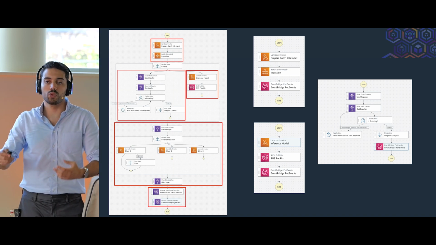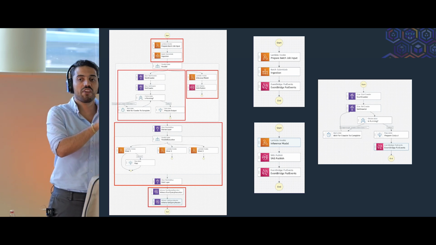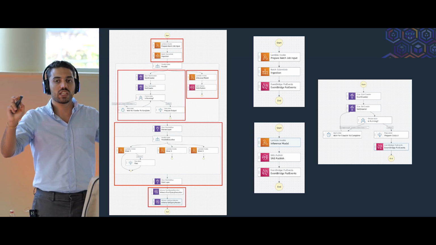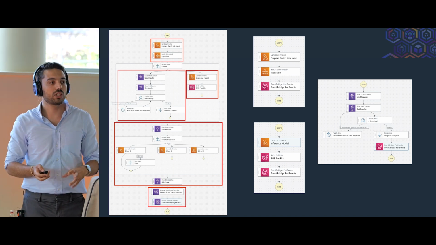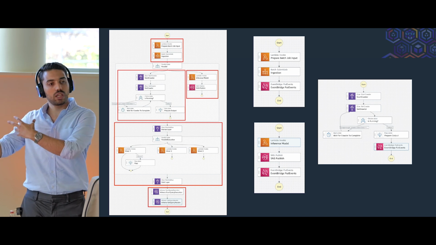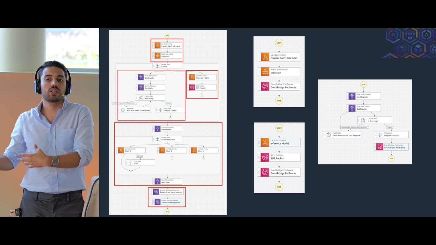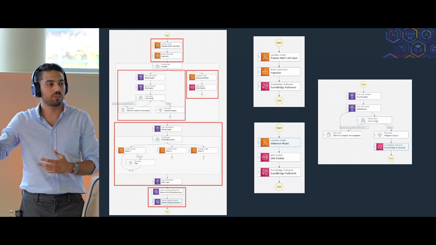So we don't need to put one crawler everywhere inside different pipelines. We can have just one crawler for the whole metadata management, and every time we want to run a crawler, we send an event with the name of the crawler we want. So we are going to have a lower amount of code, and we have modularity here.